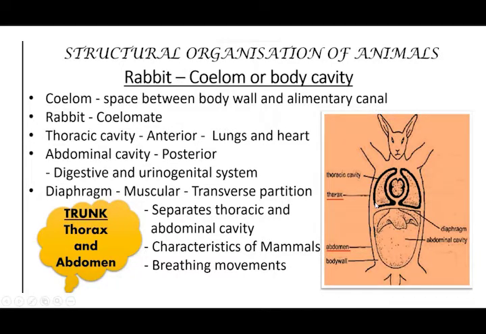And then you should know about the diaphragm. Diaphragm is what? Below the lung area, the diaphragm will be present. It is made up of muscle, and it is a transverse partition. There is a partition between the thoracic cavity and the abdominal area. What is present in between? Diaphragm. So this diaphragm separates the thoracic cavity and the abdominal cavity. This is the main characteristic of mammals. This diaphragm helps in all kinds of breathing movement.